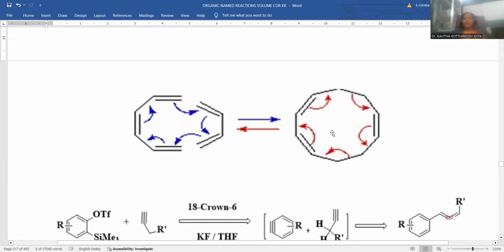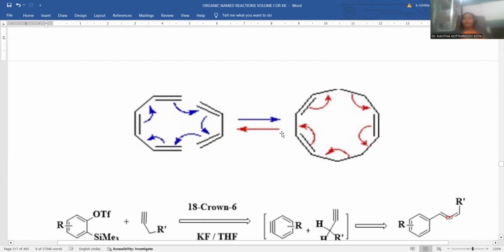sigma bond formation. Even after this kind of bond formation, you may go for this bond delocalization in this manner and convert back into the starting material. This is the way the molecule undergoes the Alder reaction. In this condition, it could be reversible.